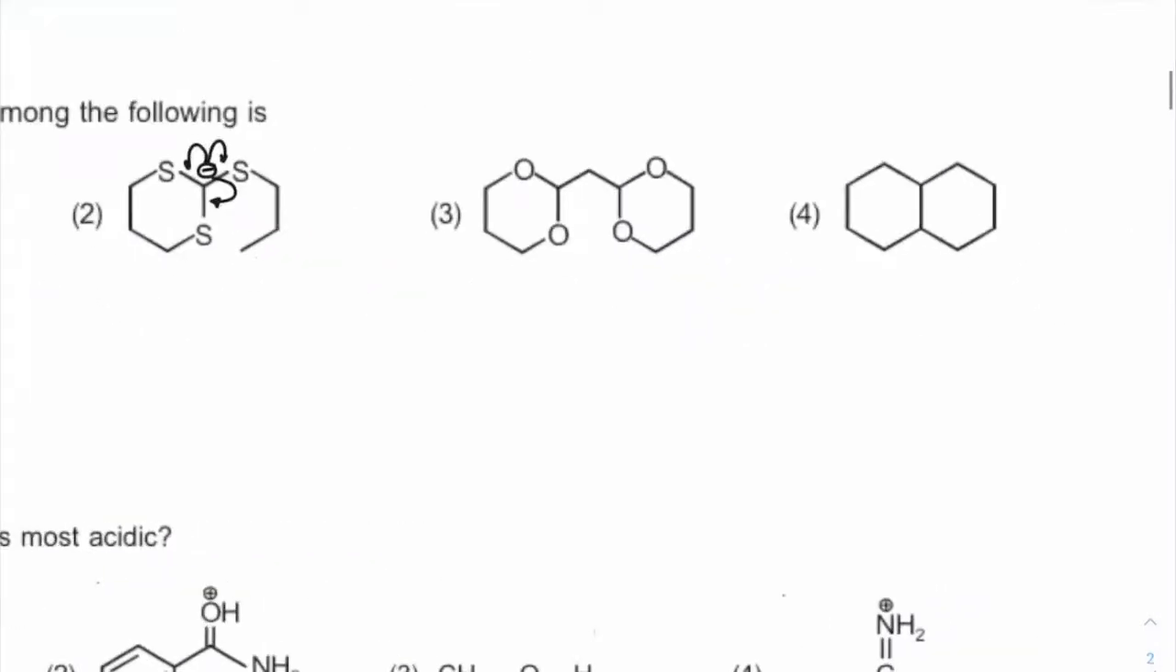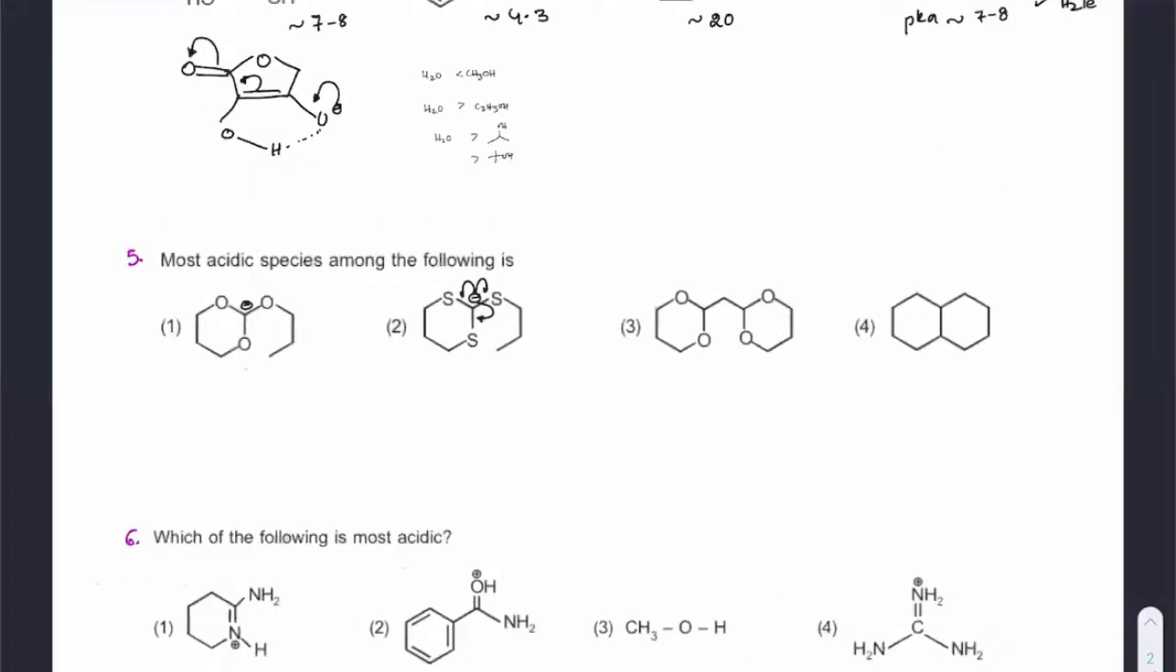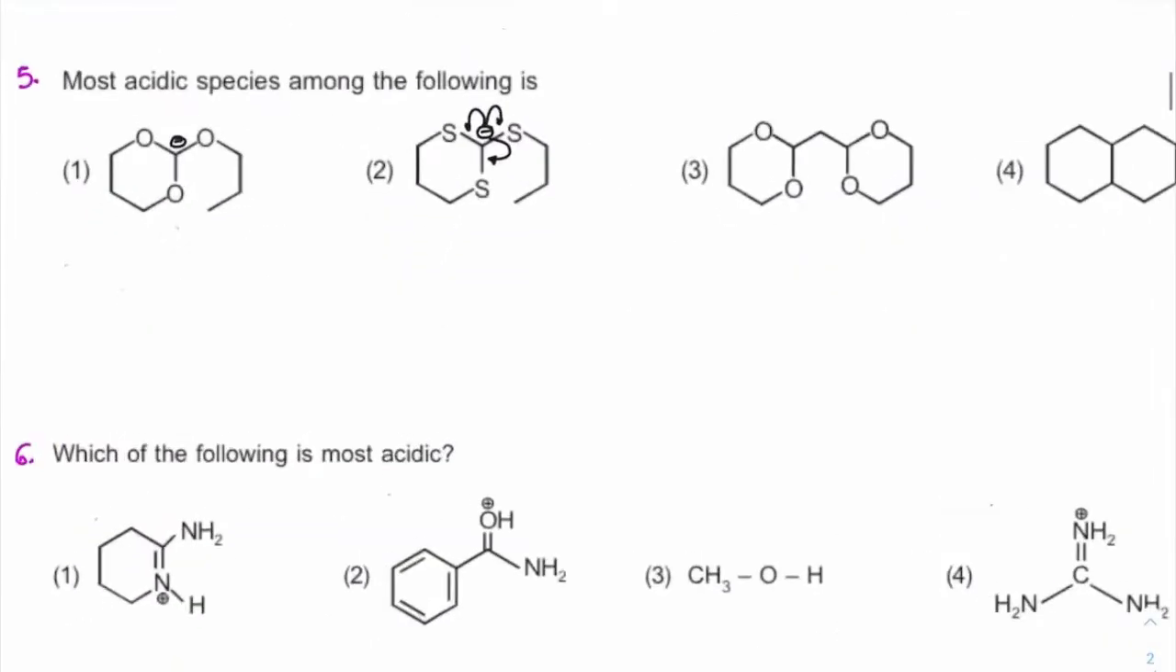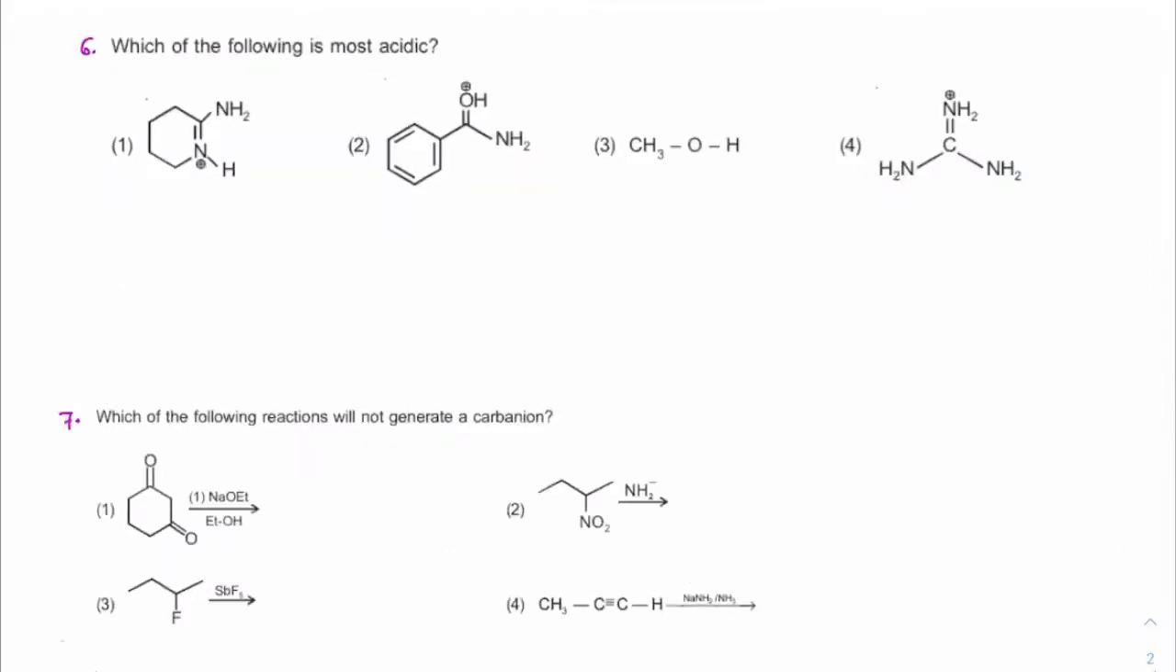Third one also has no resonance. You can see this is localized only. Whether you take this side or this side, it is localized. Clear? Fourth one is a simple alkane. So which has the delocalized electrons here? Only the second one. So the second one is most acidic. Yes, option 2.